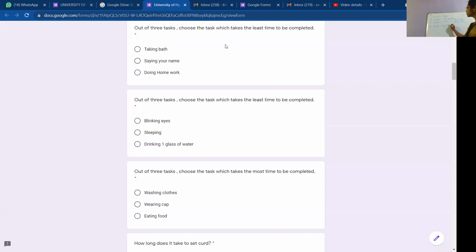Okay. Next. Rasagya, give the next one also. Out of the 3 tasks, choose the task which takes the least time, that is very less, to be completed. Blinking eyes, sleeping, drinking 1 glass of water. It takes less time. Blinking eyes. Very good. Blinking your eyes.